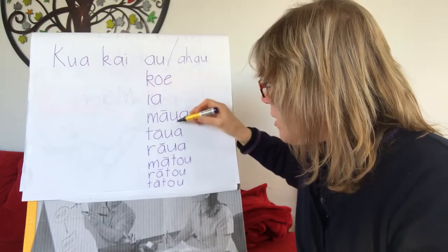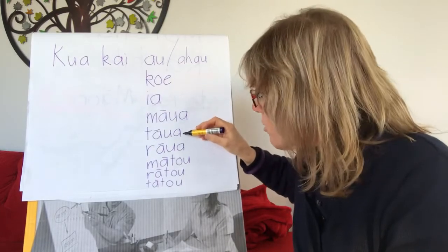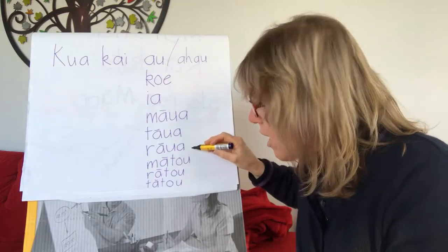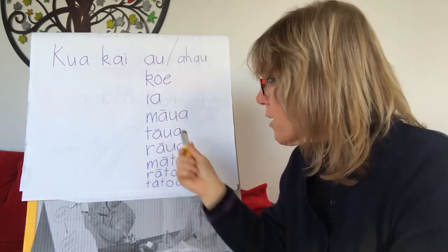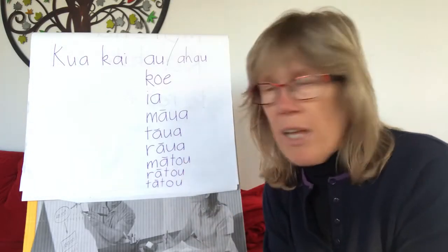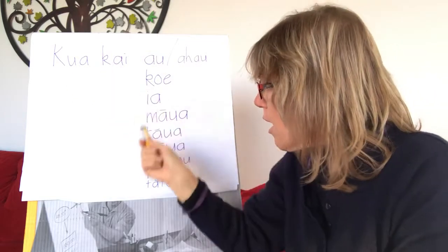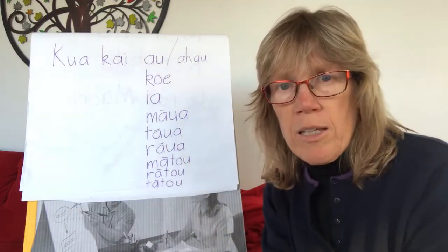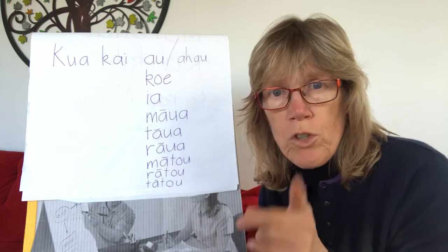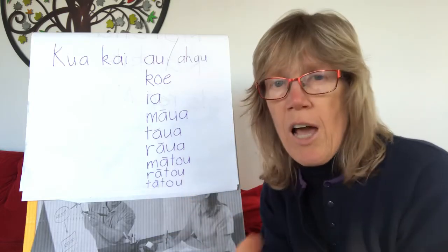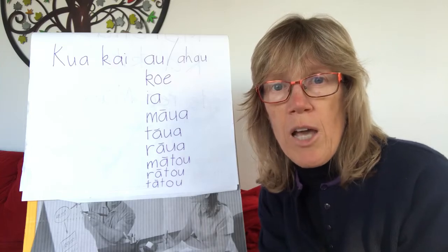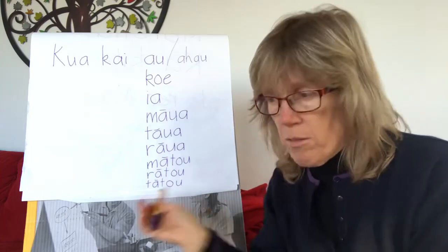So these three, maua, taua, and raua, are about two people. So maua and taua are quite similar. So kua kai maua is if I was talking to you and there was another person here beside me, I could say kua kai maua.